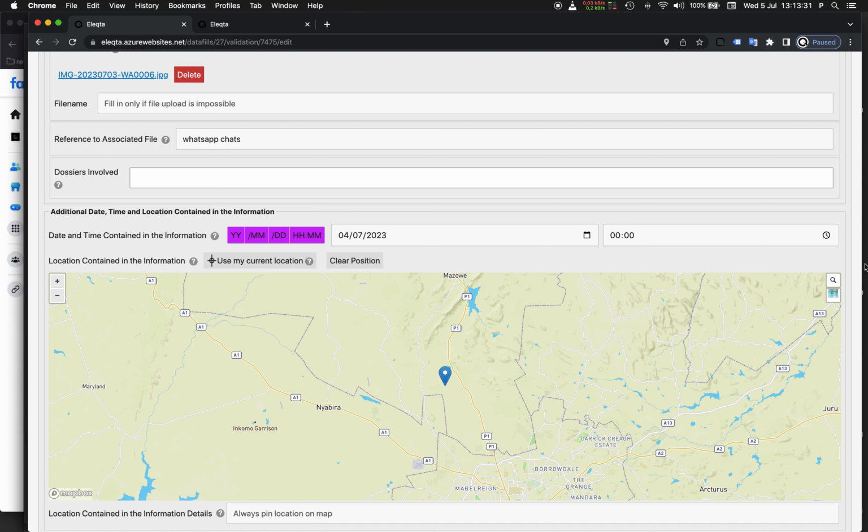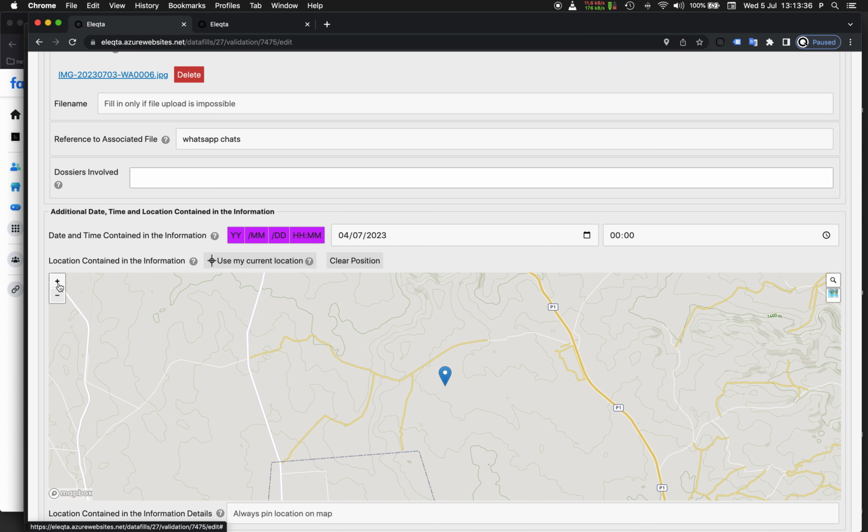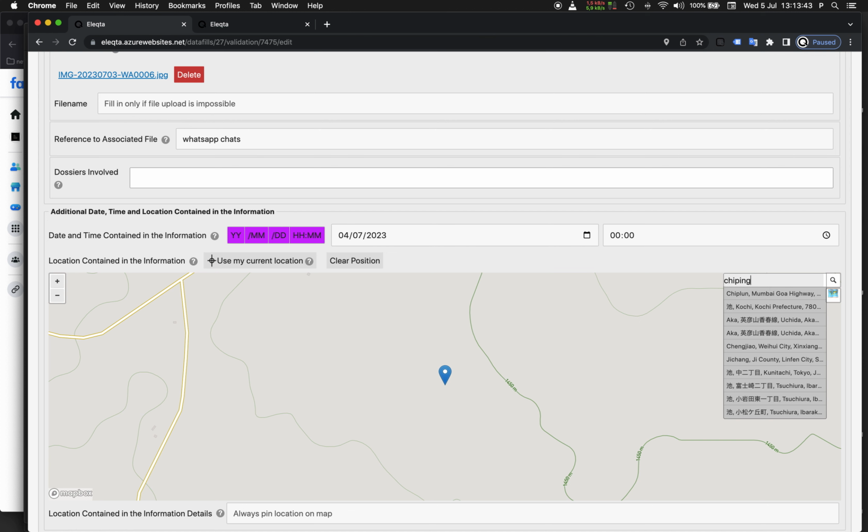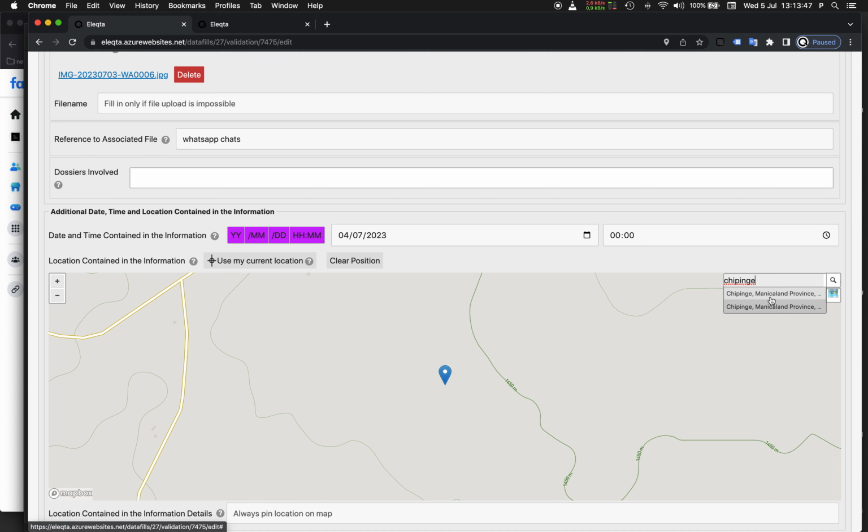I think this position here is Chipinge, although I can't see any village here. But I know that there's a lot of stuff that's not actually indicated in the map. Let me see if I can find the village. Manikana.